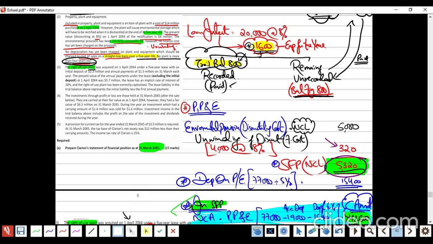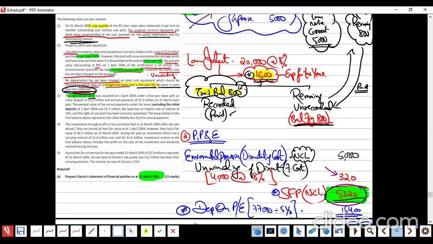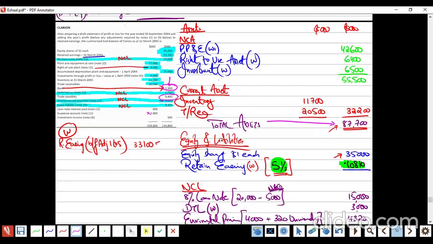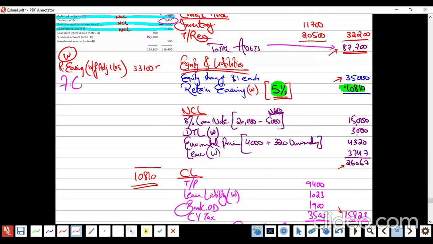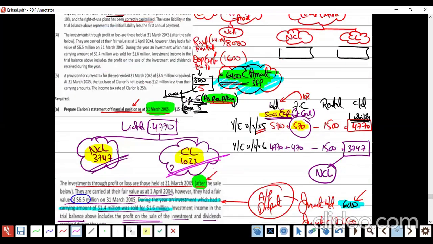Note 1, how much is the expense for the year? 1,600. Okay. And note 2, unwinding how much? 320. Note 2, depreciation how much? 15,400. So I found 3 items. 1,600 is loan interest, finance cost, going to reduce the retained earning.